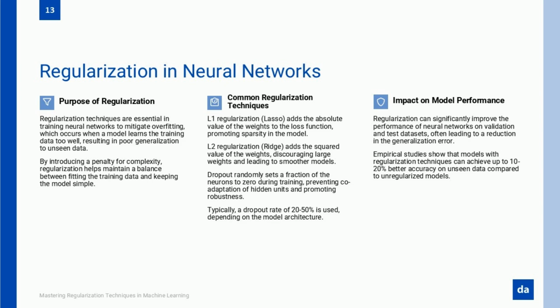Just like in linear and logistic regression, L1 and L2 regularization can also be applied to neural networks, except here they're applied to the weights of the network. L1 regularization forces some weights to become exactly zero, simplifying the network and helping with feature selection. L2 regularization, also known as weight decay, shrinks all weights smoothly, preventing large values from dominating. In deep learning, L2 is used more often because it helps stabilize the model without making it too sparse.